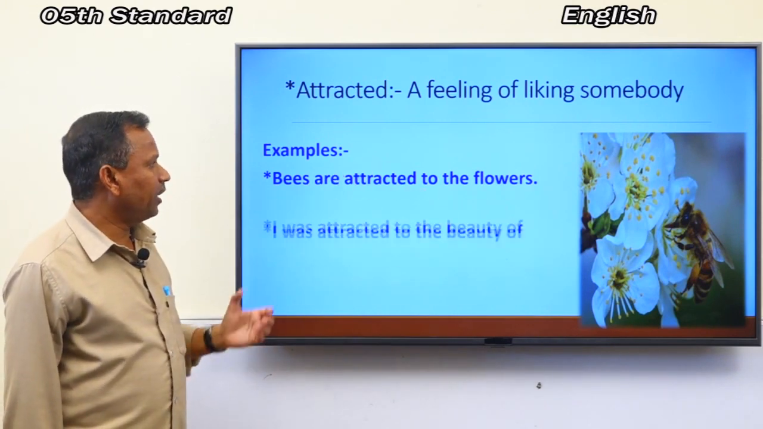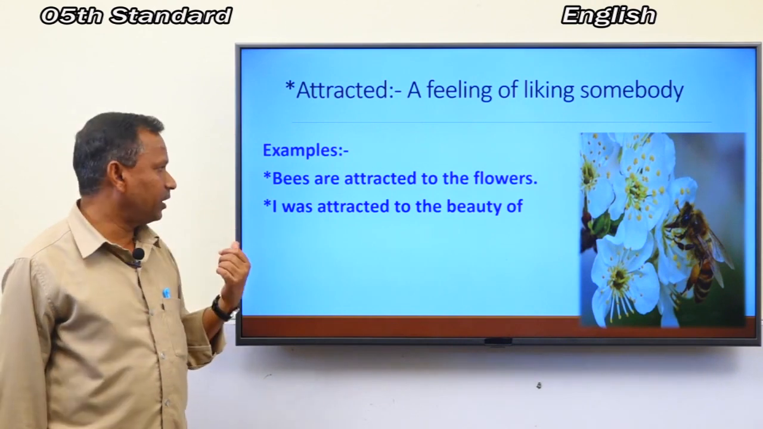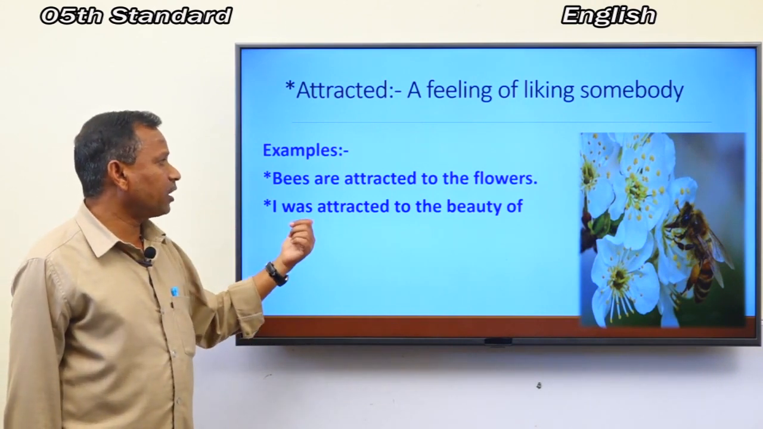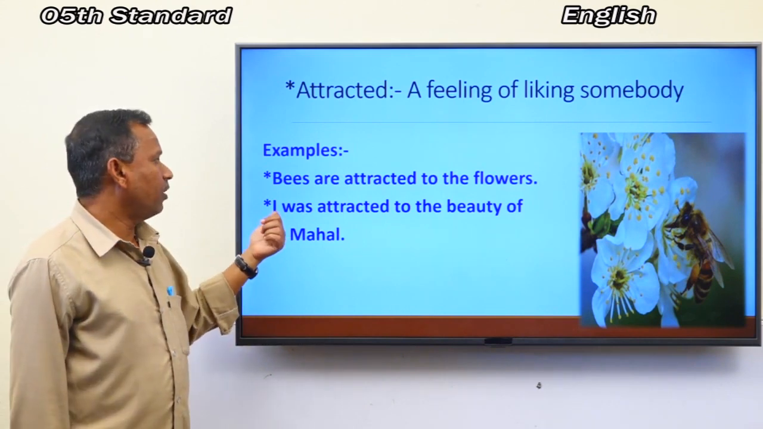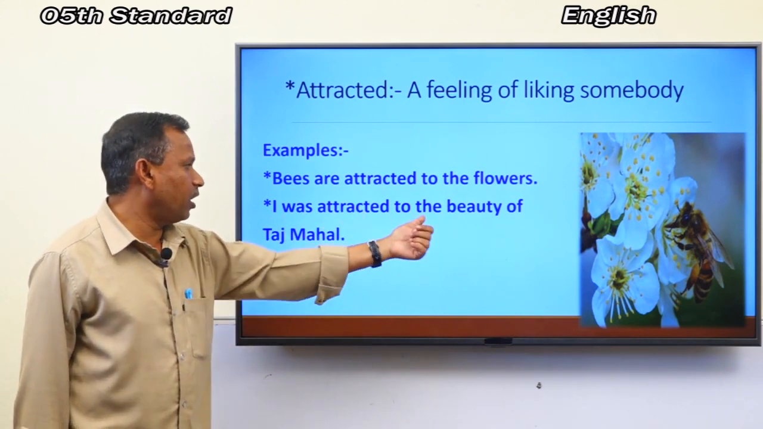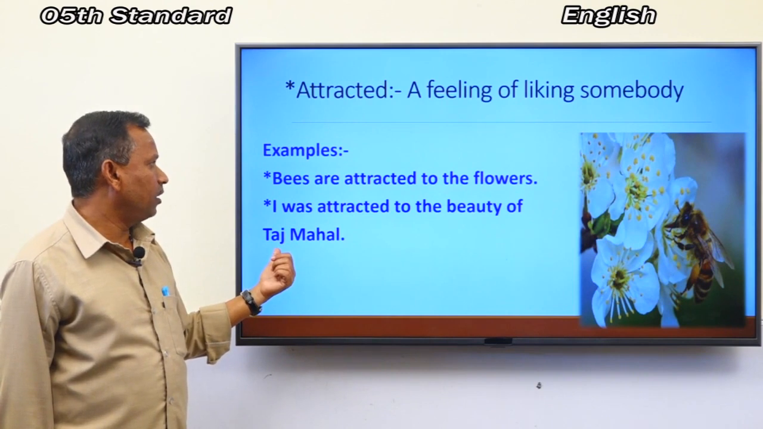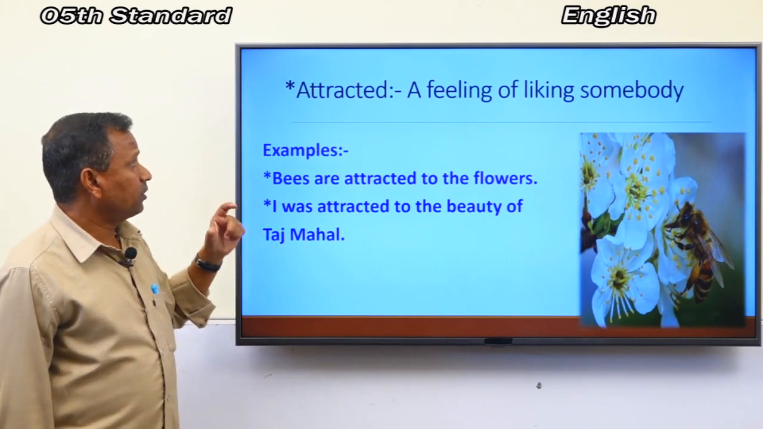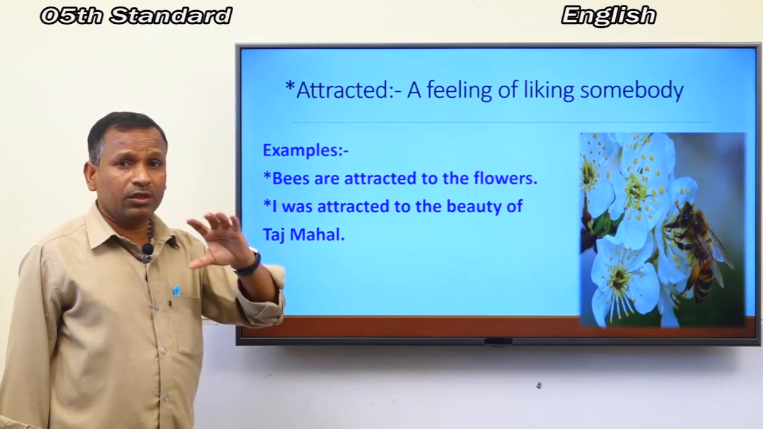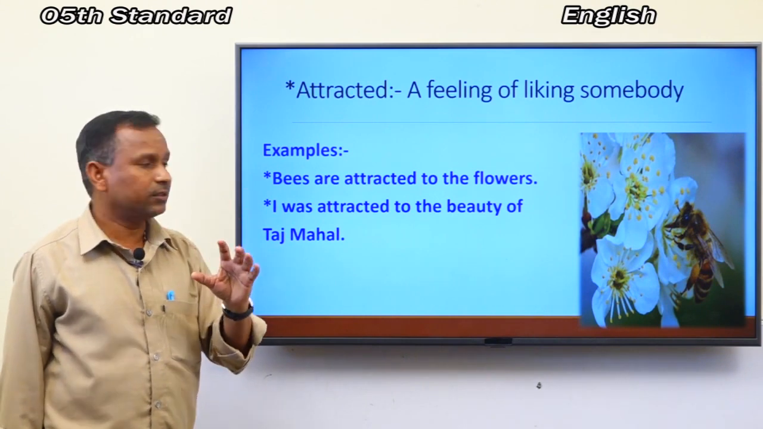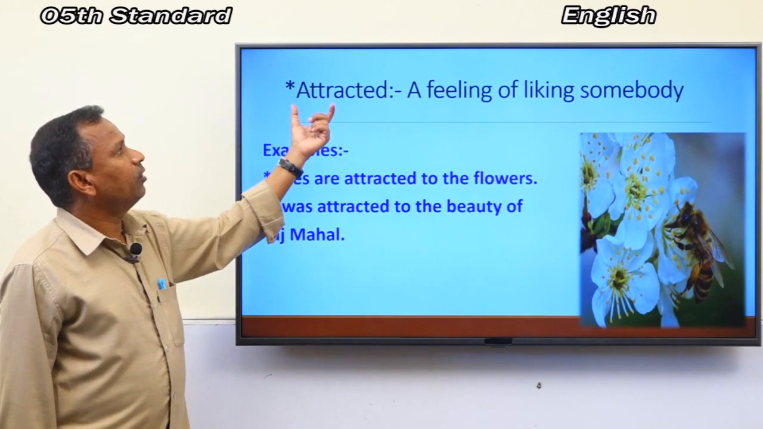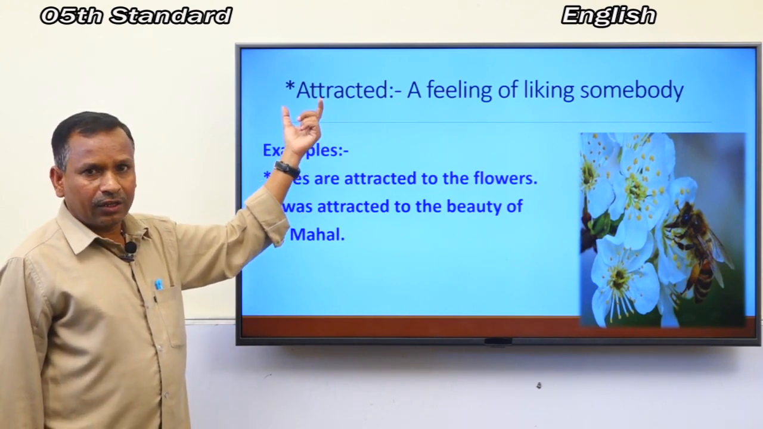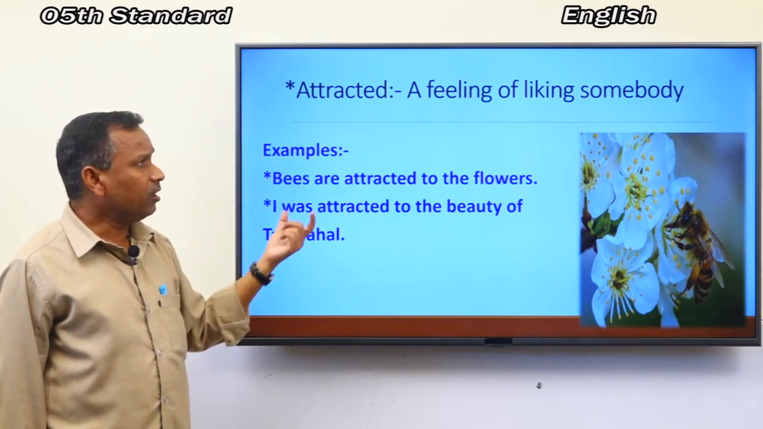Okay, here is another sentence. I was attracted to the beauty of Taj Mahal. Look here. Can you now use these words in a sentence? You have to write them in your notebook. You have to use these words in your notebook.